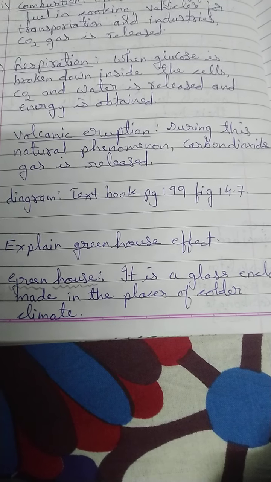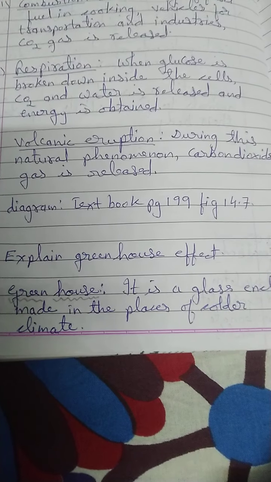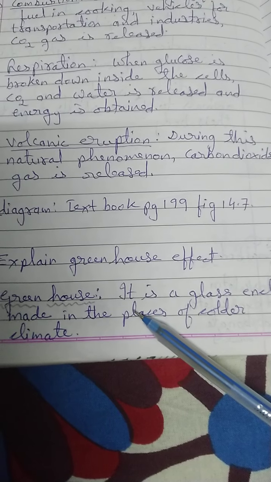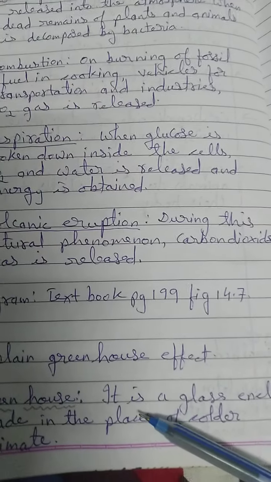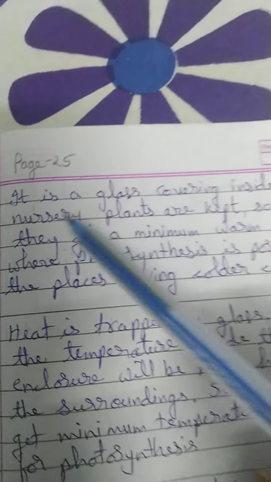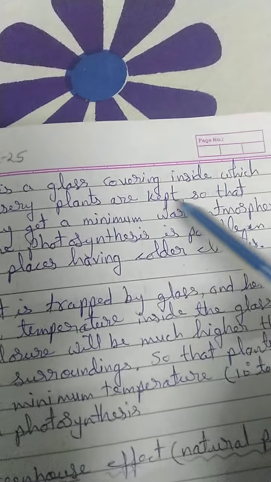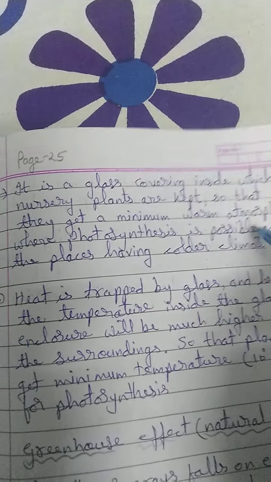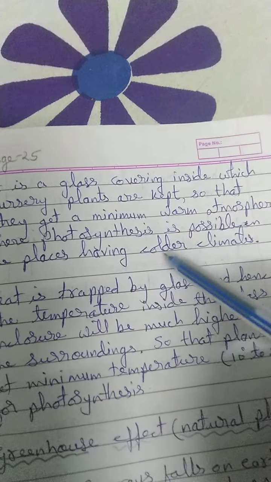Say we can say in Himalayan mountains like Gangotri, where the day temperature may be 2 degrees or 3 degrees. Actually at this temperature the plant cannot perform photosynthesis because the minimum temperature required by the plant is 10 to 20 degrees centigrade for photosynthesis. So when the glass house is made, it is a glass covering, and in these places these glass houses are made. It is a glass covering inside which nursery plants are kept so that they get a minimum warm atmosphere where photosynthesis is possible by the plants in colder climates.